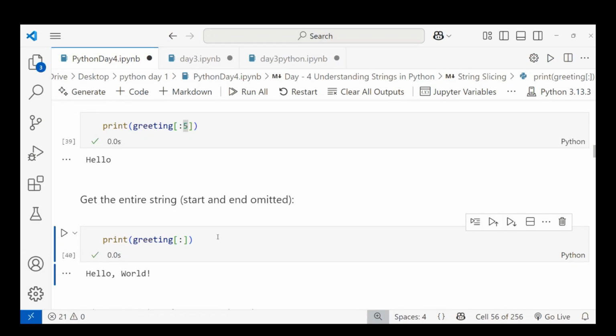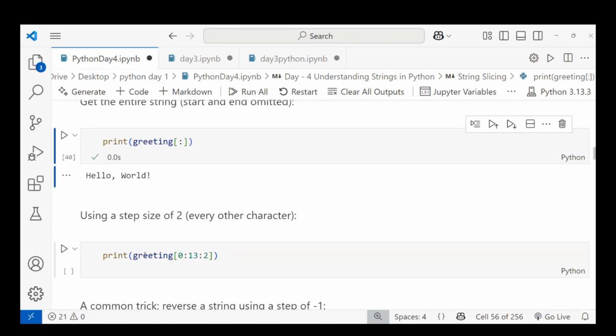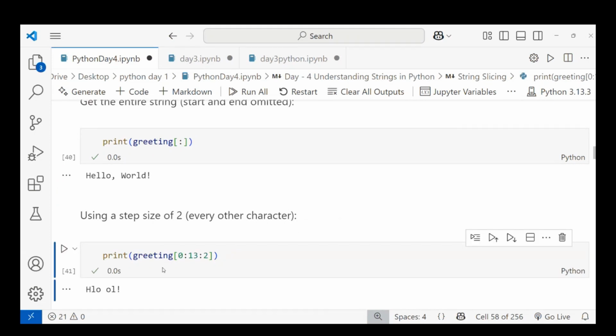And using this for every other character, that can be a greeting. When I'm printing the greeting, right, I'm giving the step size as 2. So it will skip characters and then be printed.